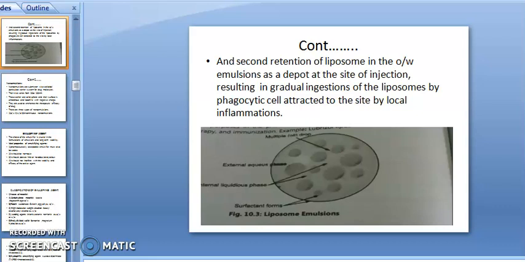Phagocytic cell attraction means engulfing of solid particles, which leads to inflammation that may occur because of retention of the liposomes present in the emulsion. In the following diagram, you can see multiple oil drops. It looks like this: the external aqueous phase, that is the water or liquid, then the liquefied phase, and the surfactant film. This is the diagram. On this diagram you can see the liposomal emulsion looks like these types of emulsion.